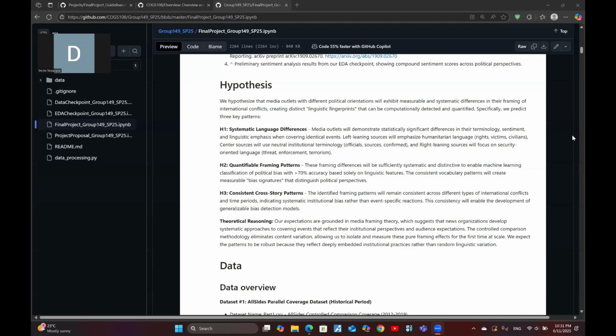And to test this, we used a unique data set from All Sides with over 8,500 story sets, where each set contains left, center, and right versions of the same story. This allows us to directly compare how language differs across the political spectrum for each event.